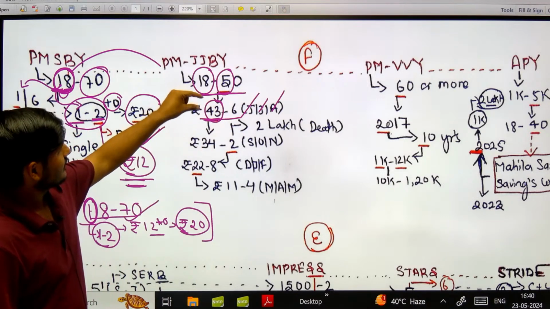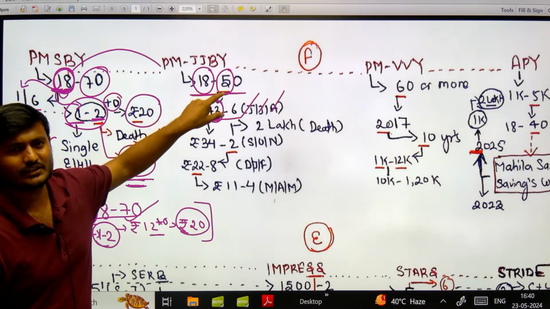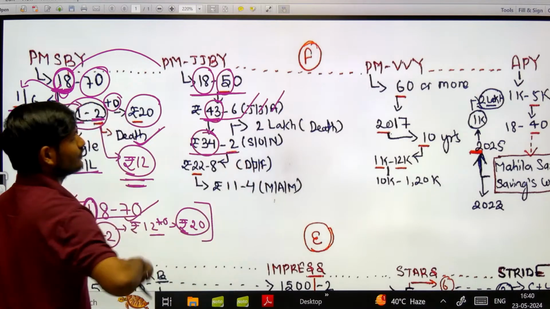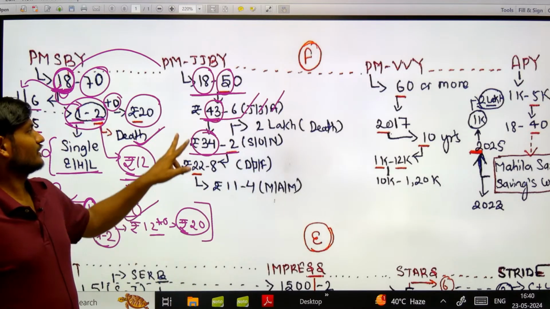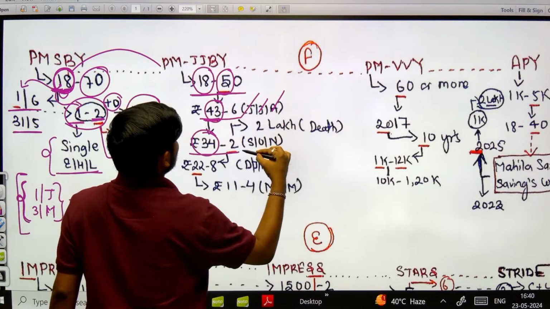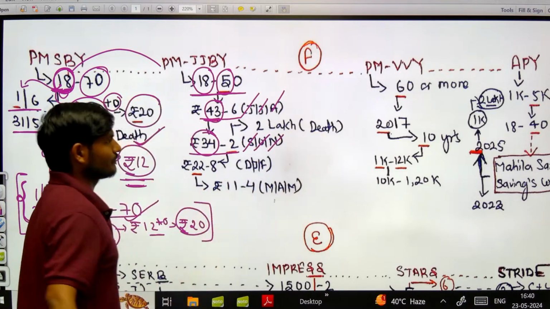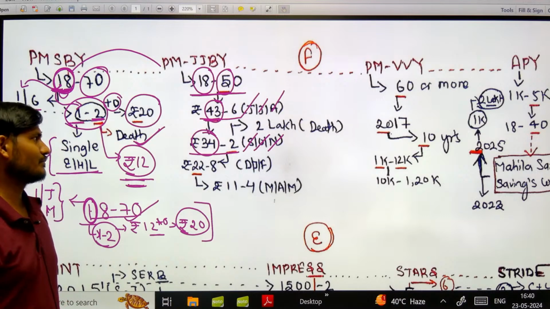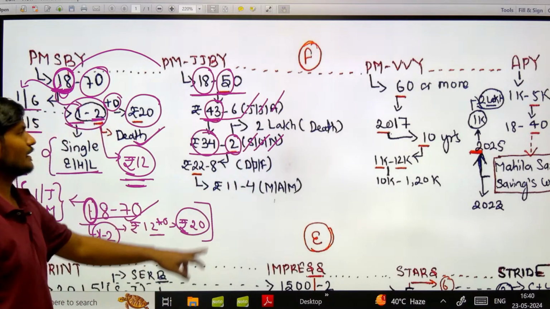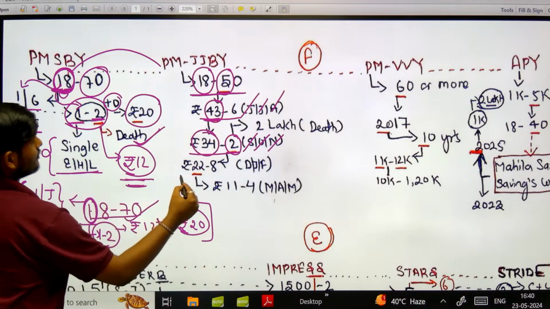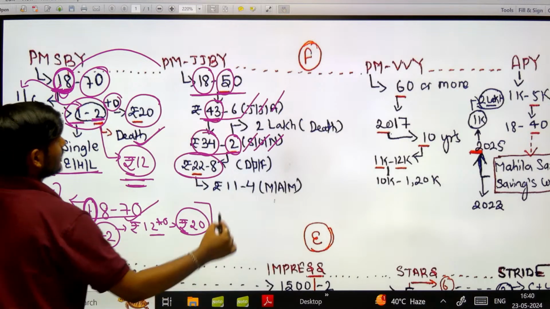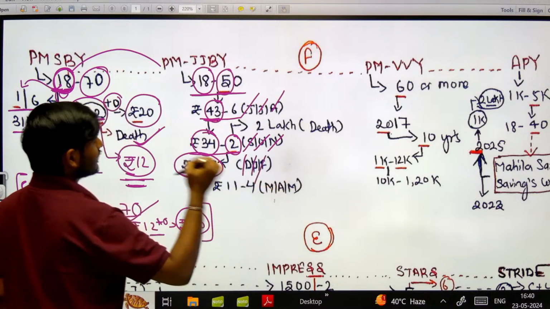Now again if I interchange the digits 4-3, I would make it 3-4. Now with the help of this I can remember the amount 342. Okay, अब ये 342 है, this is the premium that you need to give if you are applying in the scheme in the months of September, October और November. अब इस 342 से 2 को निकाल लिया, and with the help of this 2 I could remember the number rupees 228. This is the premium that I need to pay in the months of December, January and February.